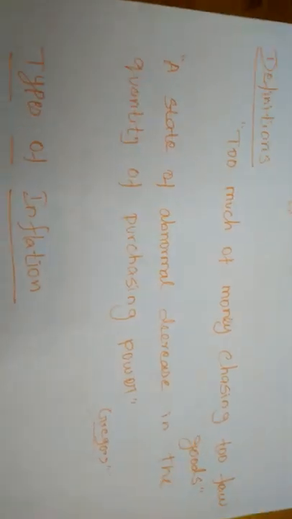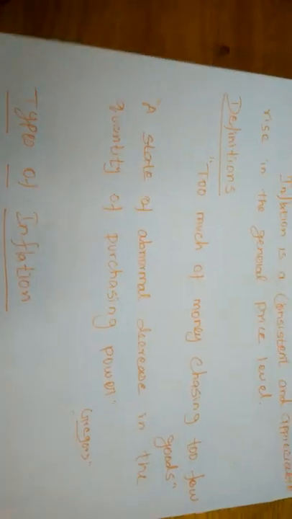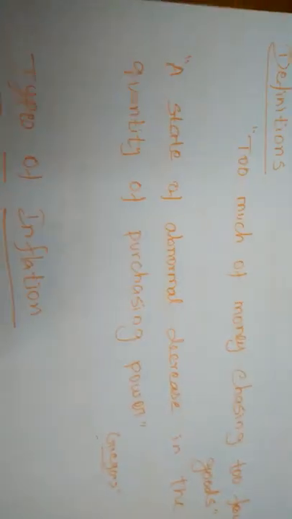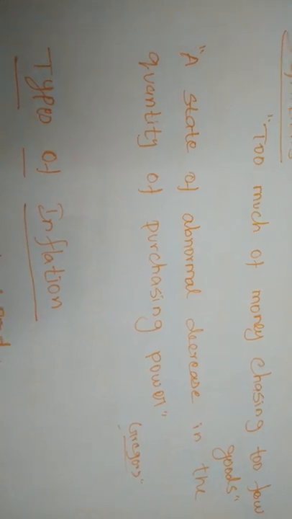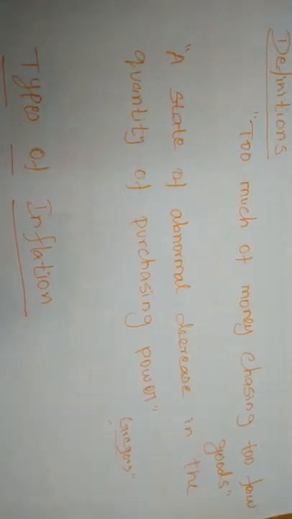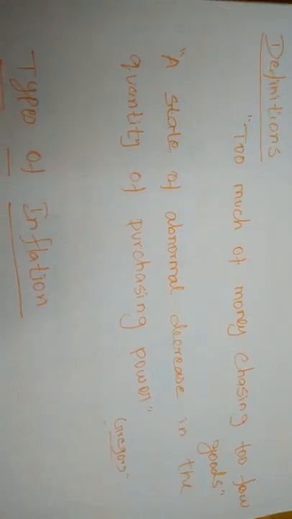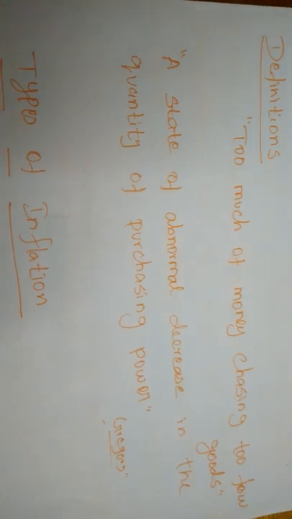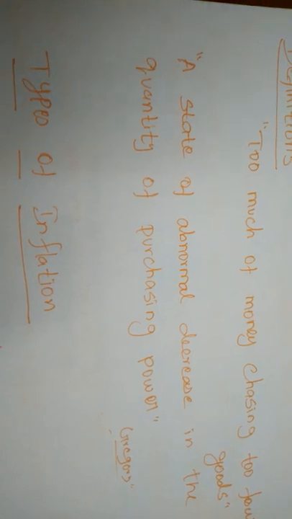Even if you want to purchase a few goods, you must have more money. Next, another definition is given by Gregory: the state of abnormal decrease in the quantity of purchasing power. The purchasing power will be decreased because of the price of the commodity. Whenever the price of commodities increases, our purchasing power decreases, right?